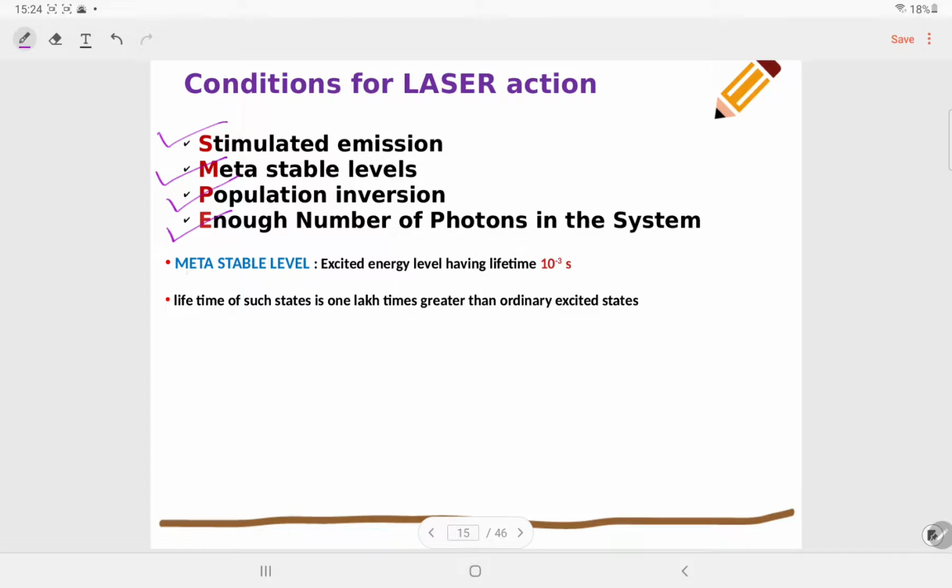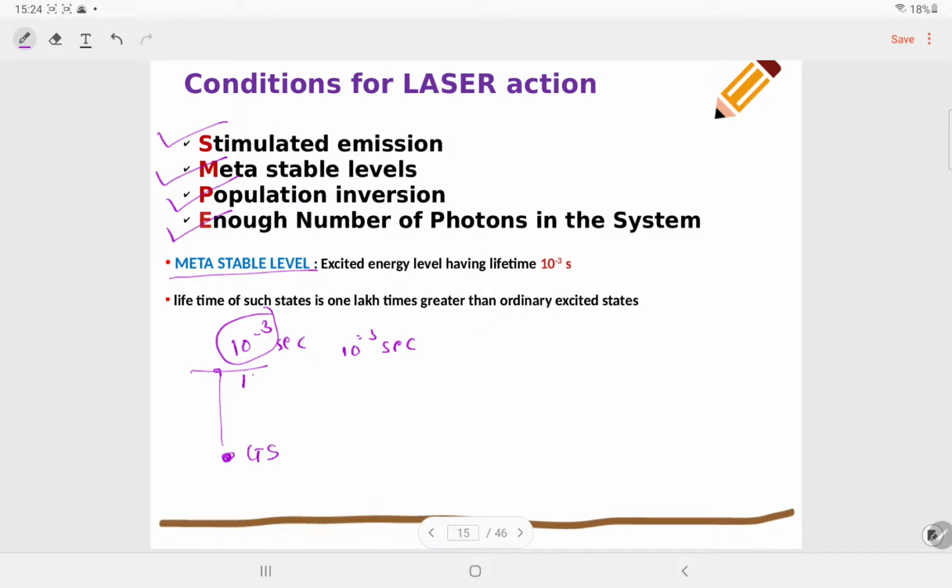So metastable state is what? Last lecture I gave you the example when an electron goes to the excited state. This is your ground state and this is your excited state. It stays up to 10 to the power minus 8 second, which is the ordinary lifetime. But later on, we found some elements where this time is 10 to the power minus 3 second, which is really high as compared to the ordinary lifetime. And this 10 to the power minus 3 second state is known as metastable state or metastable level.